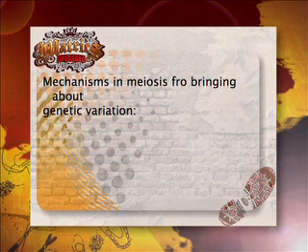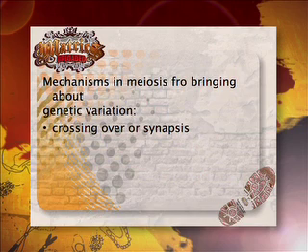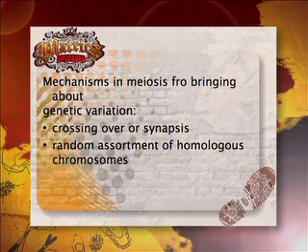In prophase 1, the homologous chromosomes came to lie close together. The chromatids from different homologs touched and exchanged genetic material. This occurred during the process of crossing over, or synapsis. Then in metaphase 1, the homologous chromosomes aligned in pairs along the equator. There was random assortment of homologous chromosomes.